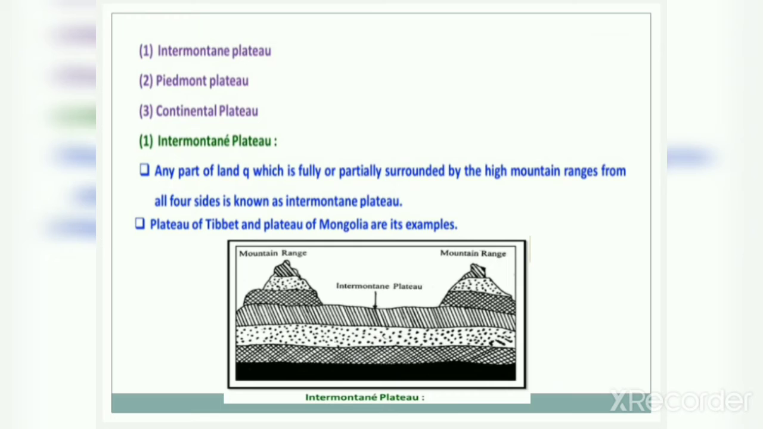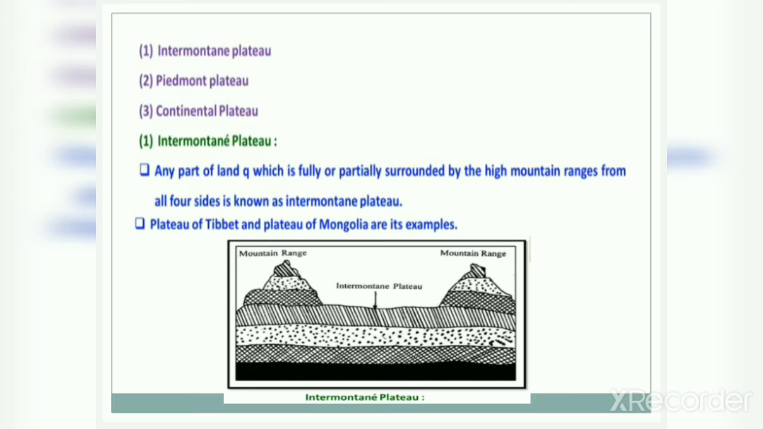First is Intermontane Plateau. Any part of land which is fully or partially surrounded by high mountain ranges from all 4 sides is known as Intermontane Plateau. As we already studied, mountains have conical shape and are approximately 900 meters above the sea level. But plateaus are also high up from the sea level, with a flat surface on the top.